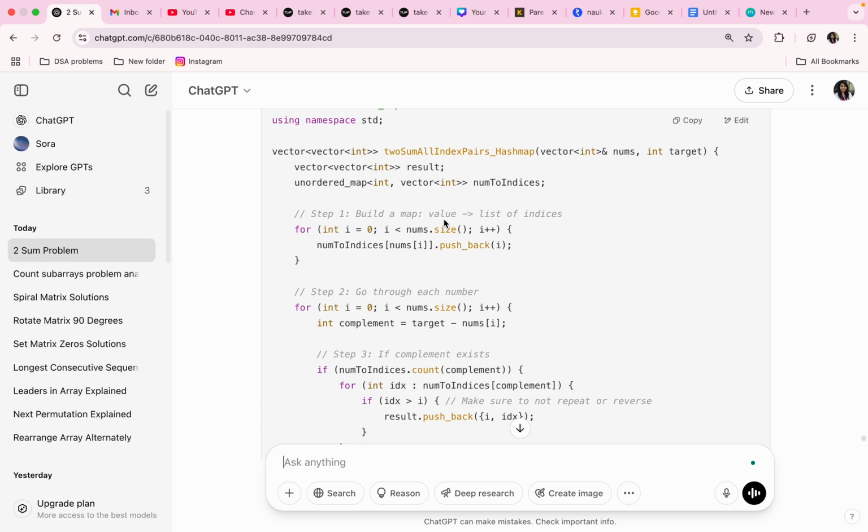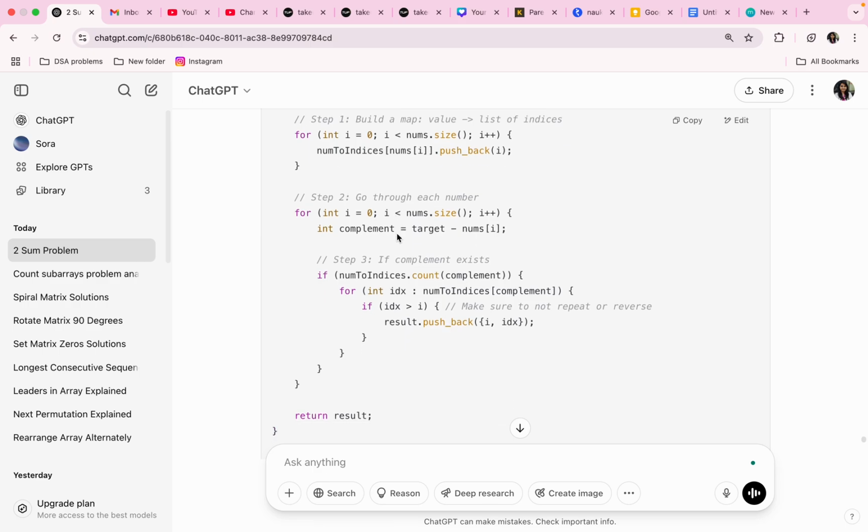For int i equal to 0, i less than nums dot size, i plus plus, num to indices of nums of i dot pushback i. Remember this syntax: num to indices in square brackets, nums of i dot pushback i. Okay. Go through each number.